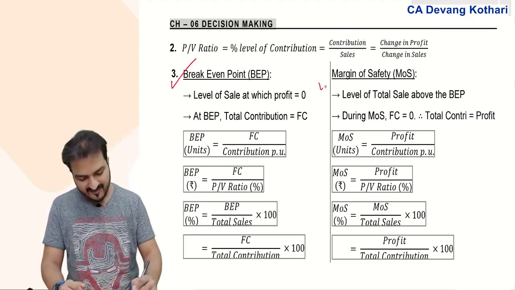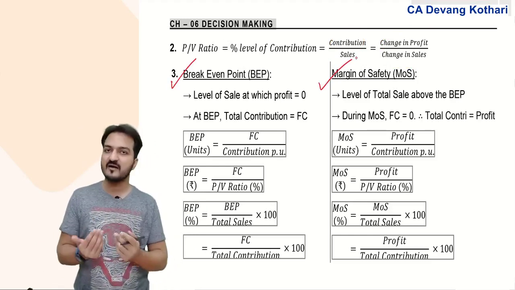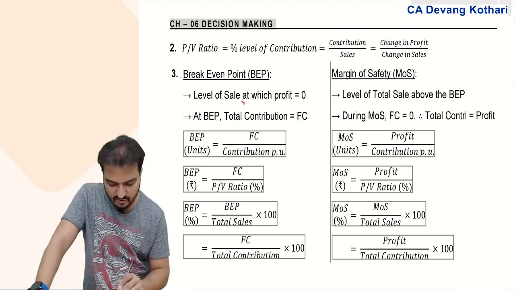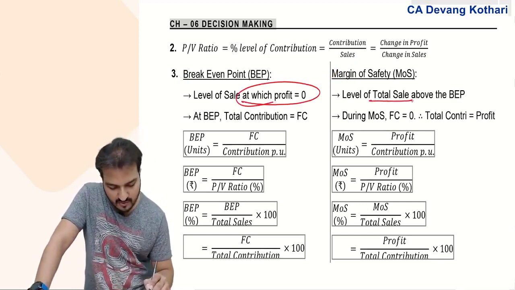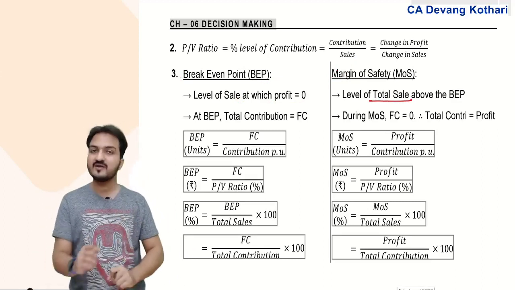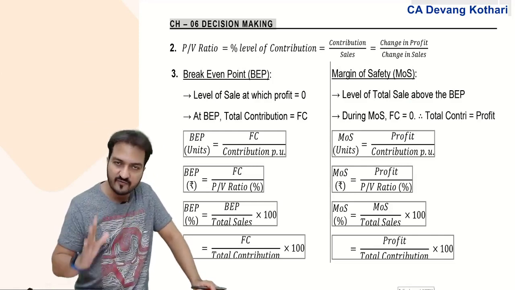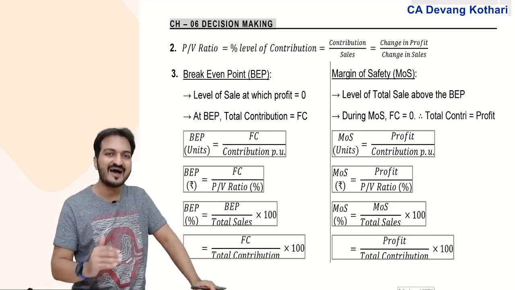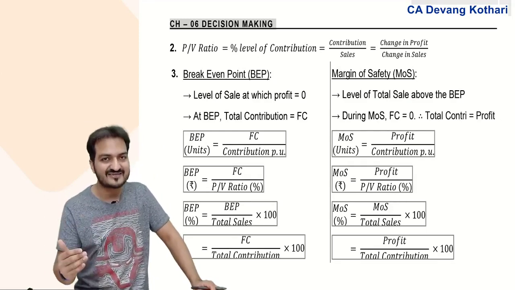Then break-even point and margin of safety, both we learnt together. Break-even point is that level of sales at which your profit equals zero. Margin of safety is my total sales above the break-even point. Look, if my break-even point is 500 units, does it mean I will sell exactly 500 units only? Does it mean I plan to sell only the same exact 500 units in the next year?